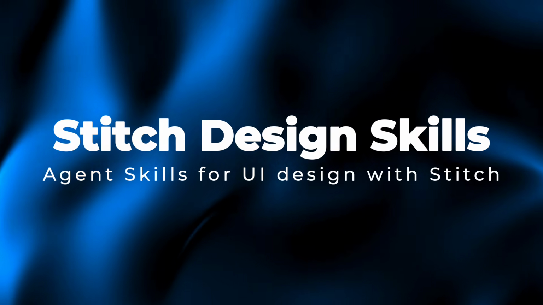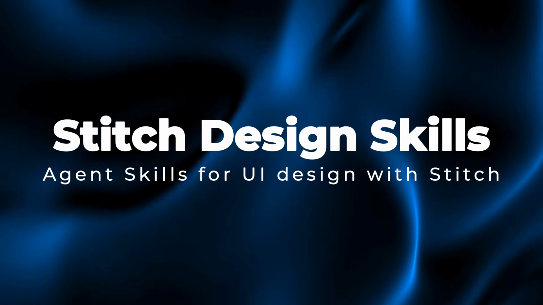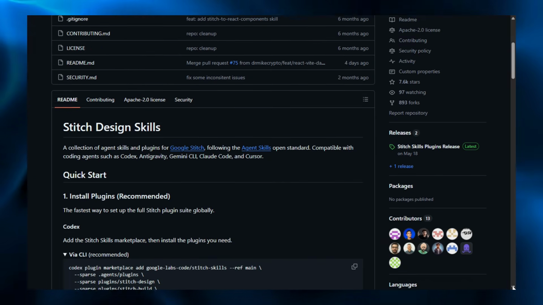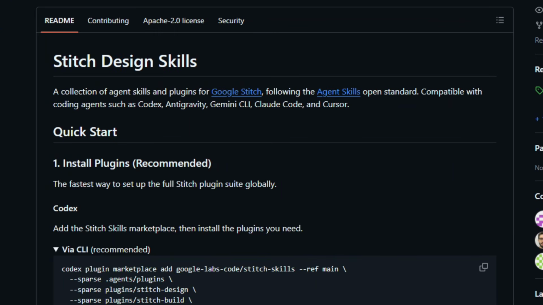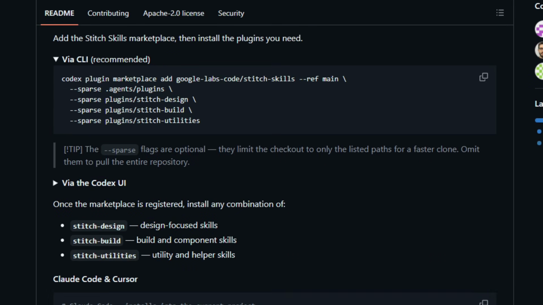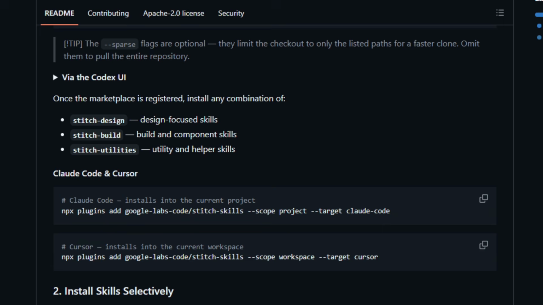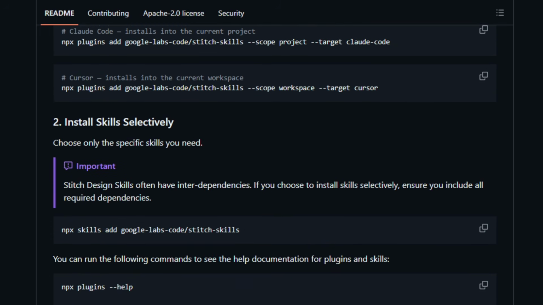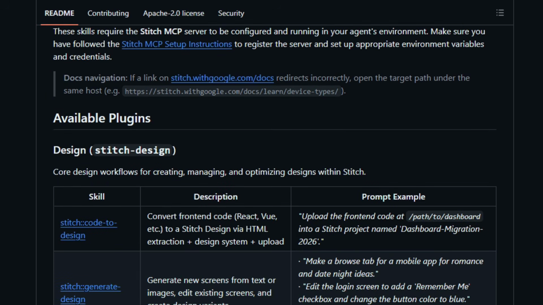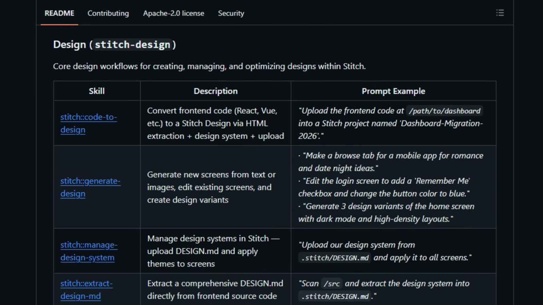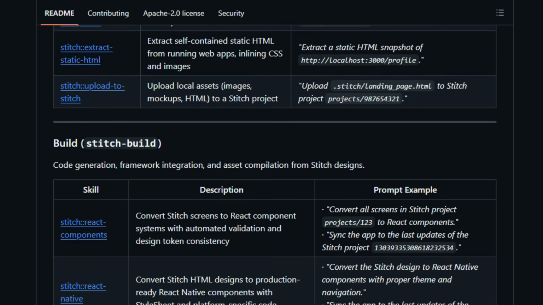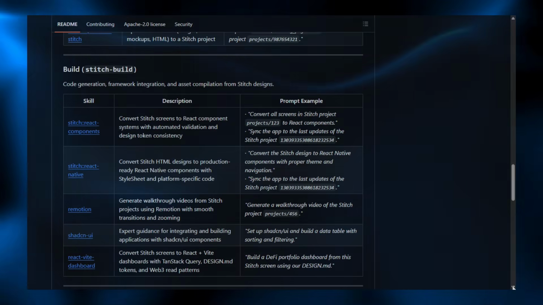Project number 5. Stitch Design Skills. Agent skills for UI design with Stitch. Stitch Agent Skills is an open-source library of agent skills that plug into the Stitch MCP server to help AI coding agents design interfaces. Each skill follows the Agent Skills Open Standard, so it works with agents like Gemini CLI, Claude Code, Cursor, and Anti-Gravity. You install skills with the Skills CLI, which detects your active agent and places them in the right folder. The skills enhance prompts, build design systems, generate high-fidelity screens, and turn Stitch designs into React or shadcn/ui components. This speeds up UI work for developers and designers. Add a skill and design with your agent.